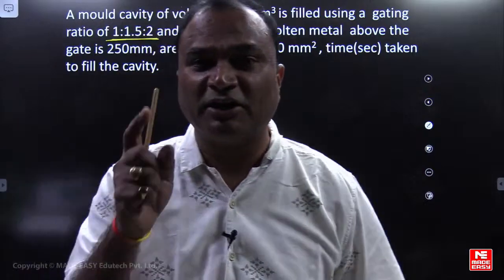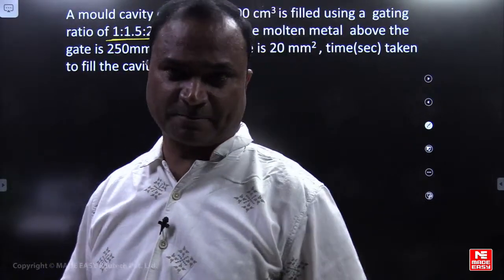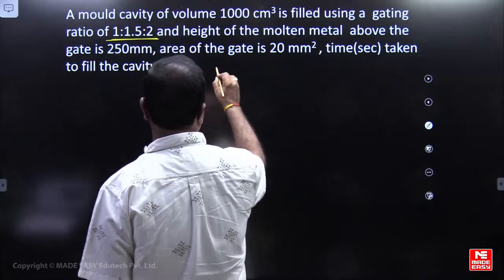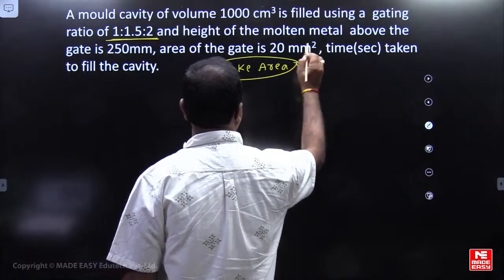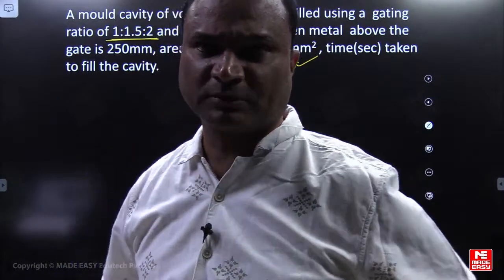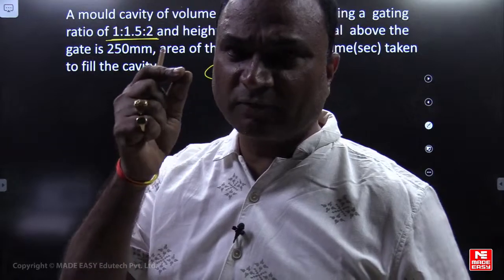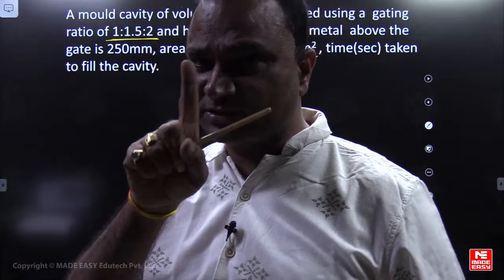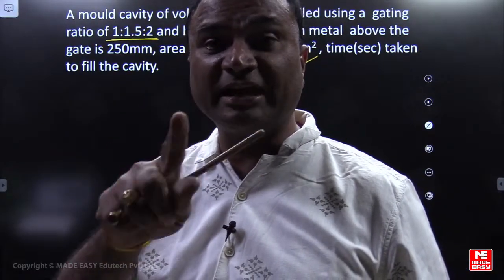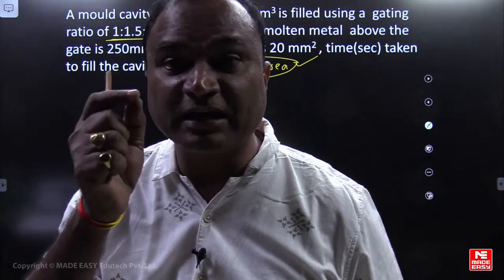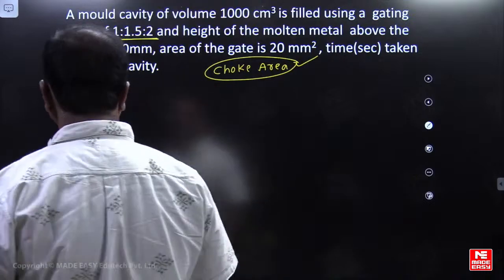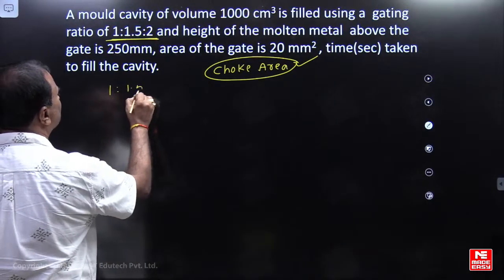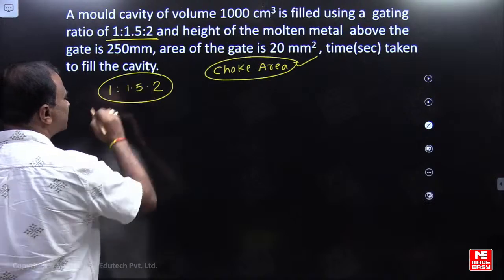Whenever a gating ratio is given, what concept are we using here? The concept of choke area, because the choke area will control the flow of the liquid metal entering the cavity. So we have to calculate the choke area. Choke area will be the gate area in case a pressurized or unpressurized gating system is considered. The gating ratio 1:1.5:2 is given, friends, so it is an unpressurized gating system.